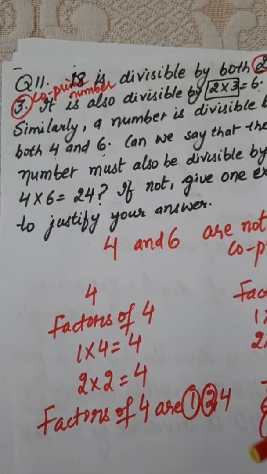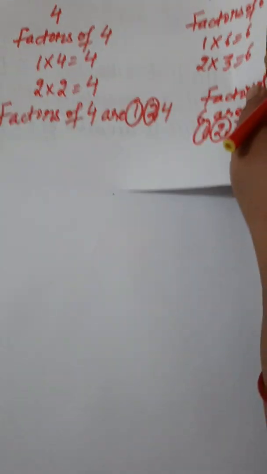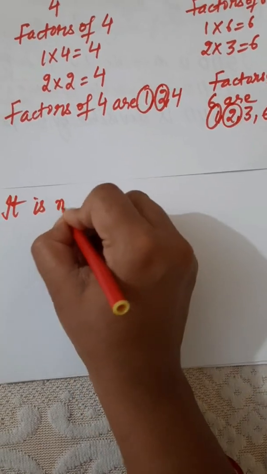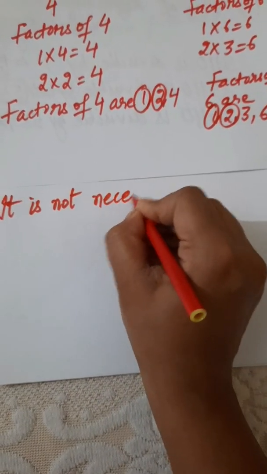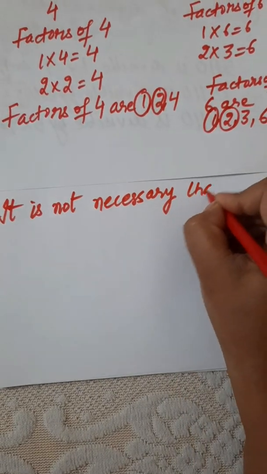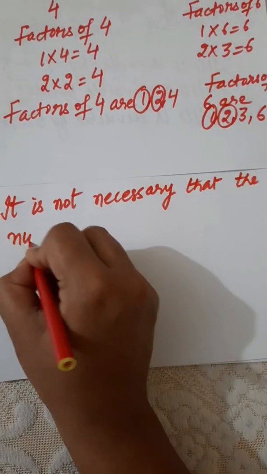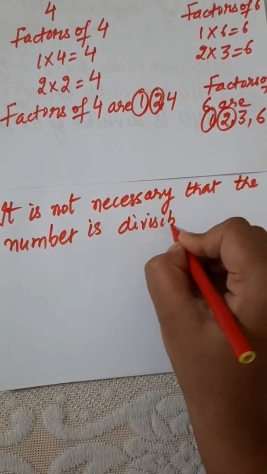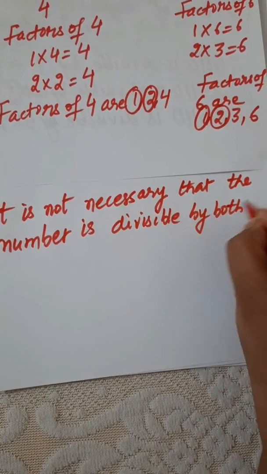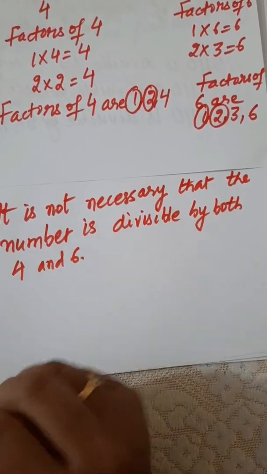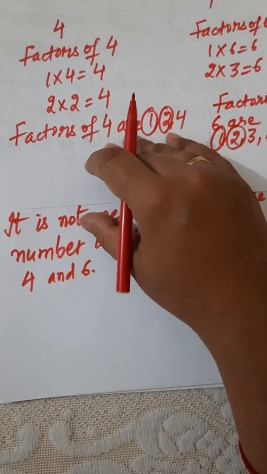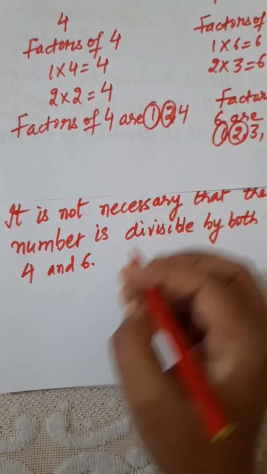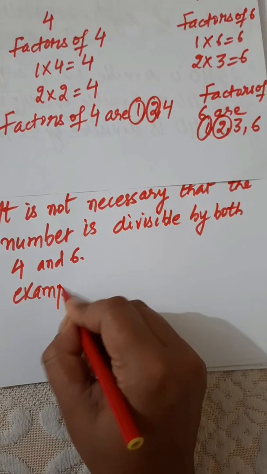So it is not necessary that the number is divisible by the product of both 4 and 6. Now next, if not, give one example to justify your answer. To justify your answer, you have to give an example. So let's take an example.